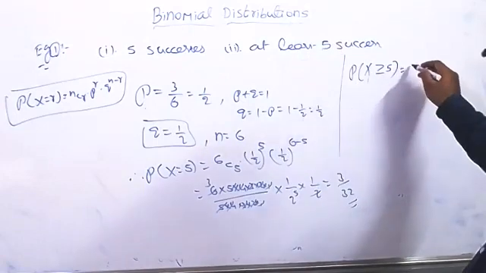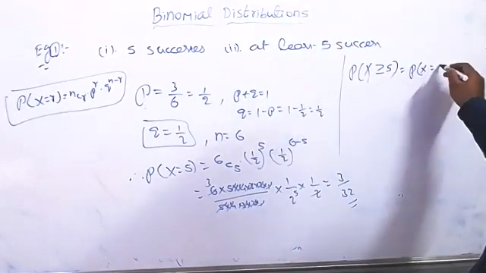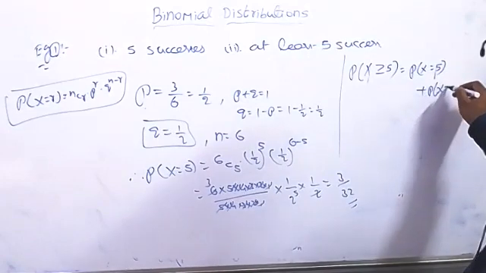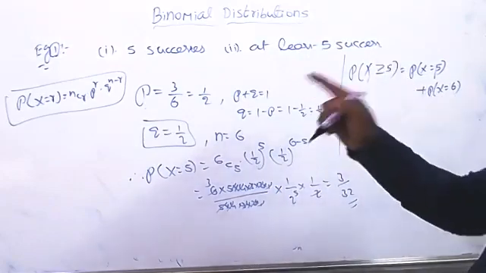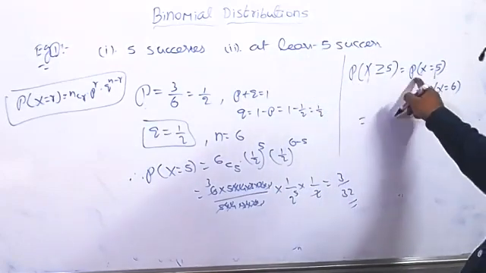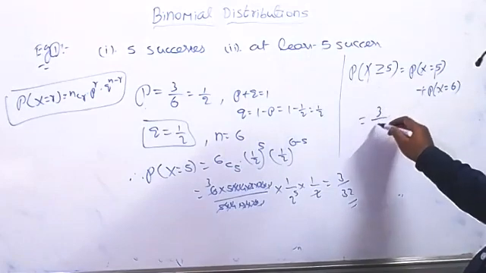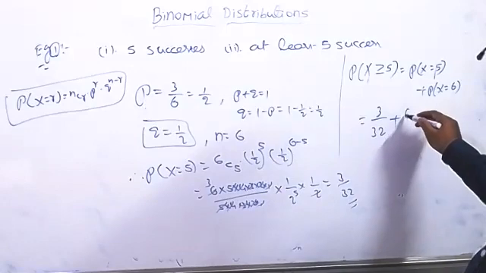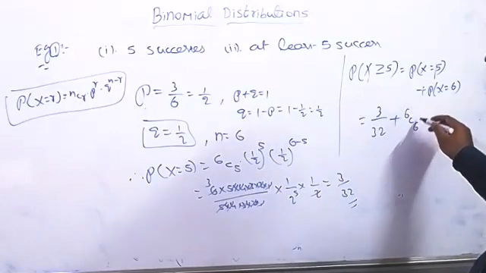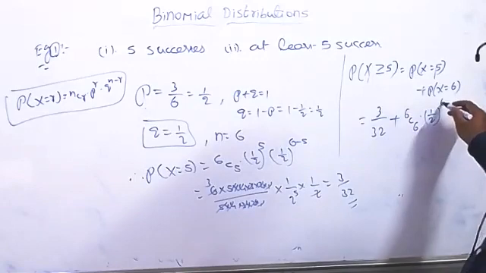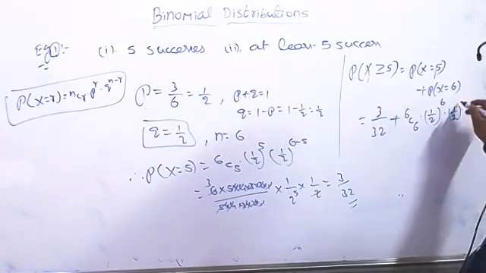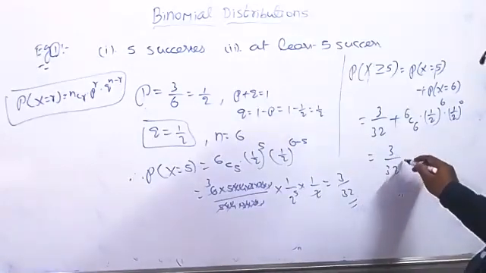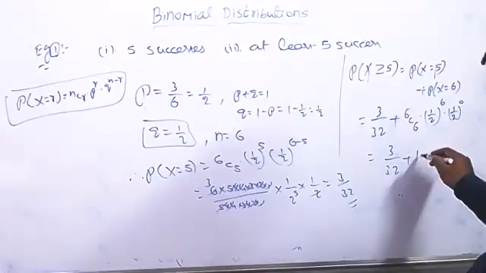Here you can write the probability of X equal to 5 plus the probability of X equal to 6. Now again apply the same formula. The probability of X equal to 5, we already got in the previous part, that is 3 by 32, plus the probability of X equal to 6. Anyhow, n is also 6 only. 6C6 into 1 by 2 whole power 6 into 1 by 2 whole power 0. So 3 by 32 plus 6C6, which is clearly 1.